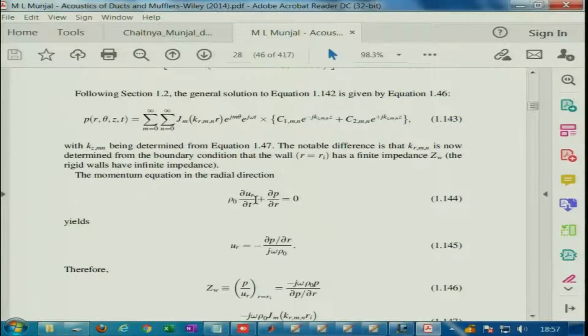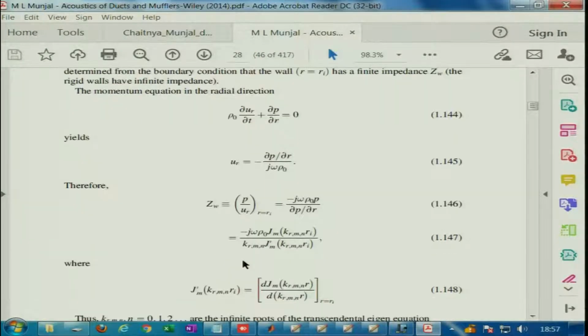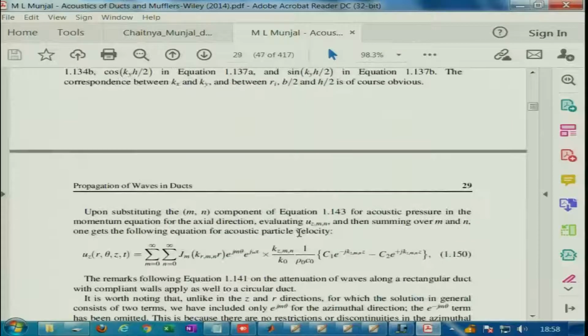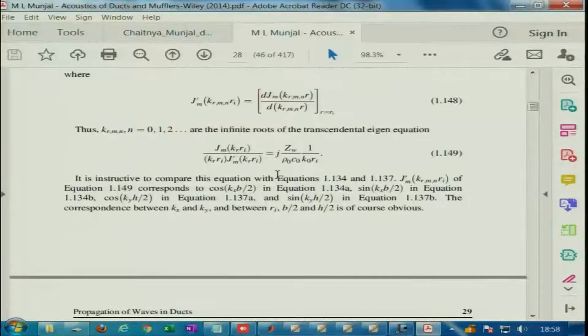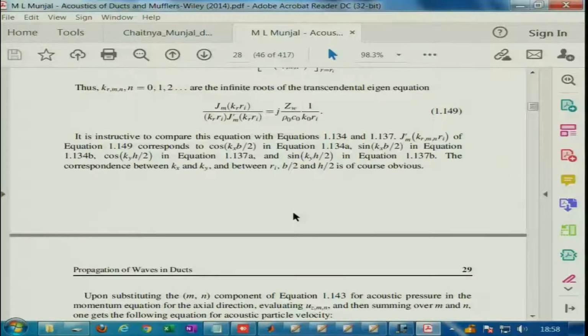From the momentum equation you derive the expression of the radial particle velocity, and get the expression for impedance, where this is the derivative. Technically, as usual, it will give you infinite roots, just like we had infinite roots for the rigid wall case. For a given order M, there is a set of ordered roots, because it belongs to the properties of the Sturm-Liouville problem. Once you get the ZW expression, you can find these roots and substitute back in the expression for the particle velocity as well as the pressure to get the acoustic pressure field in a lined duct.